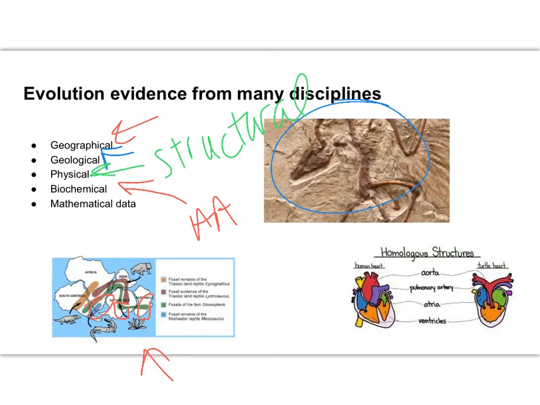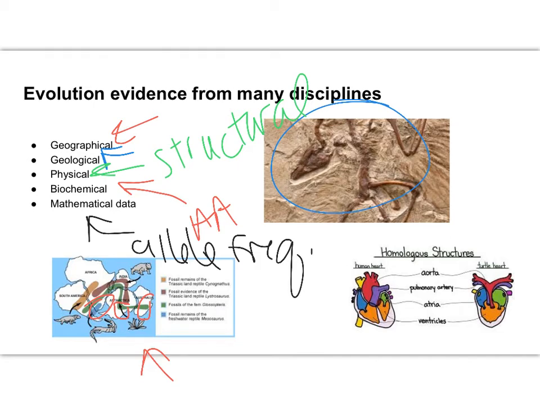Okay? And then we also have mathematical data that can help support the theory of evolution. Allele frequencies in particular. Think back to our last topic, right? It was Hardy-Weinberg. And remember, Hardy-Weinberg was a way to quantify if evolution was happening. If those allele frequencies changed, then that gave us evidence that evolution, or change, was happening within the population. So mathematical data can support evolution as well.